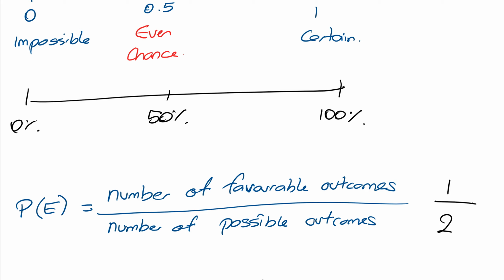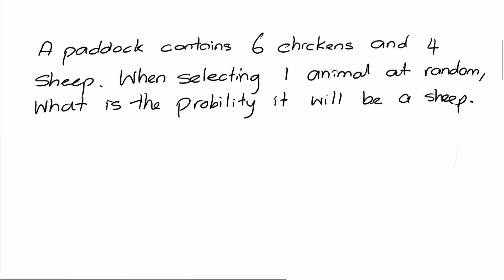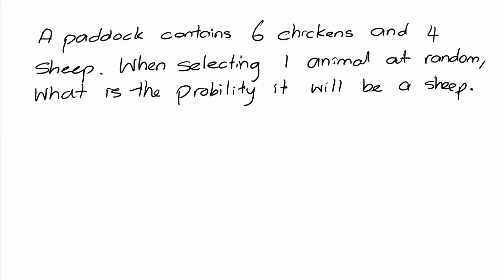So now let's look at a question similar to question 61 of the M&Ms. A paddock contains 6 chickens and 4 sheep. When selecting one animal at random, what is the probability it will be a sheep? So again, we use the ideas of probability over there. So we're looking at the probability of it being a sheep when selected at random.